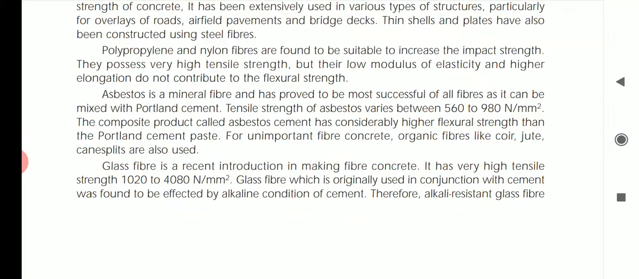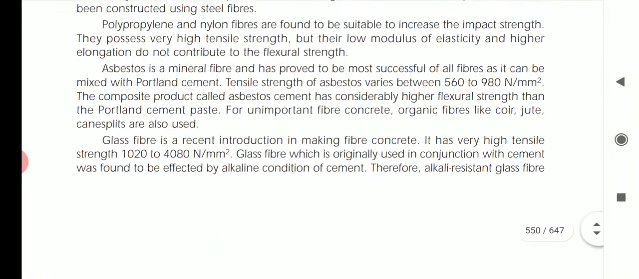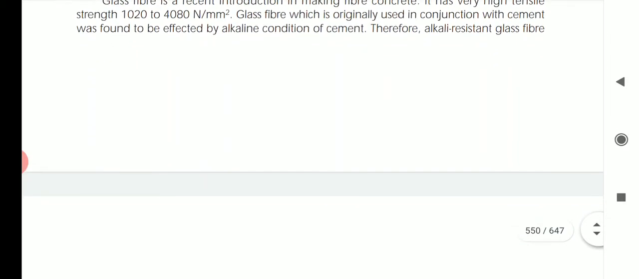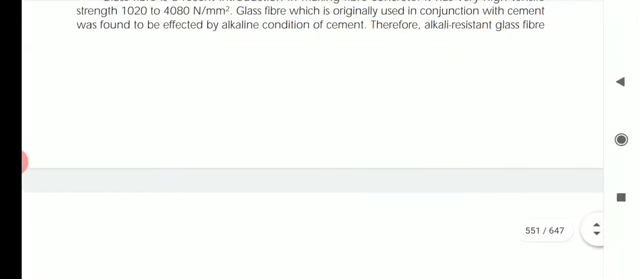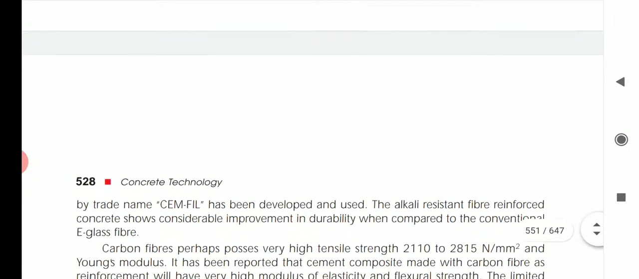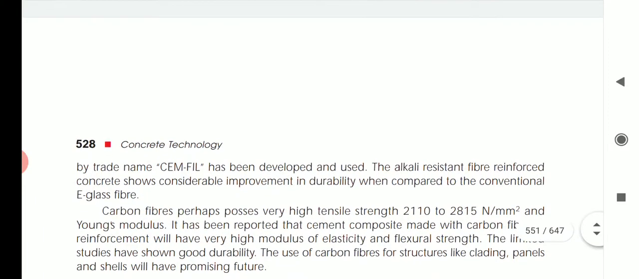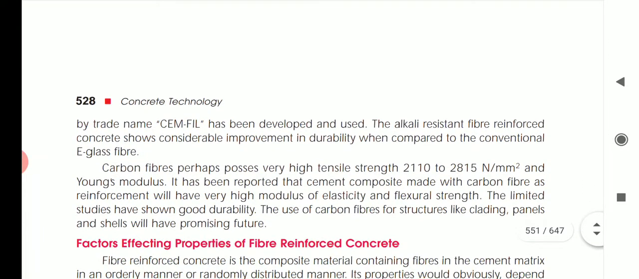Glass fiber is one more fiber, a recent introduction in making fiber concrete. It has a very high tensile strength, about 1020 to 4080 Newton per mm square. Glass fiber, originally used in conjunction with cement, was found to be affected by the alkaline condition of the cement. Therefore, alkali resistant glass fibers by trade name Cem-FIL have been developed and used. The alkali resistant fiber reinforced concrete shows a considerable improvement in durability when compared to concrete with E-glass fiber.